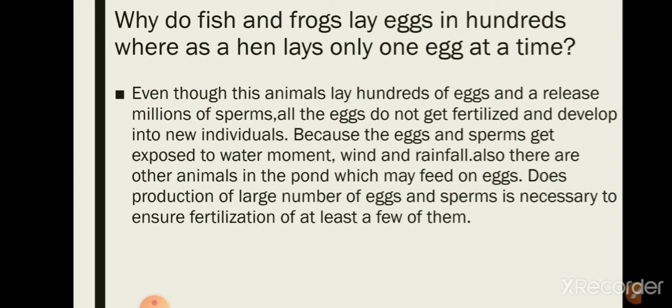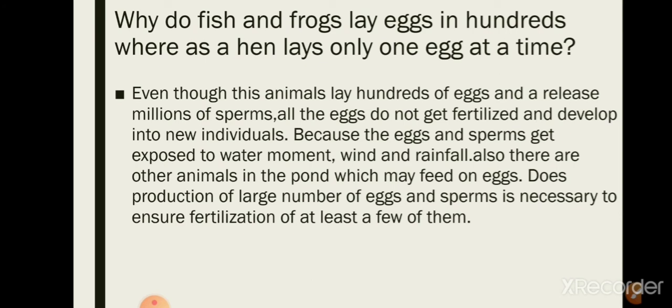And even though these animals lay hundreds of eggs and release millions of sperms, all the eggs do not get fertilized and develop into new individuals, because the eggs and sperms get exposed to water movement, wind and rainfall.